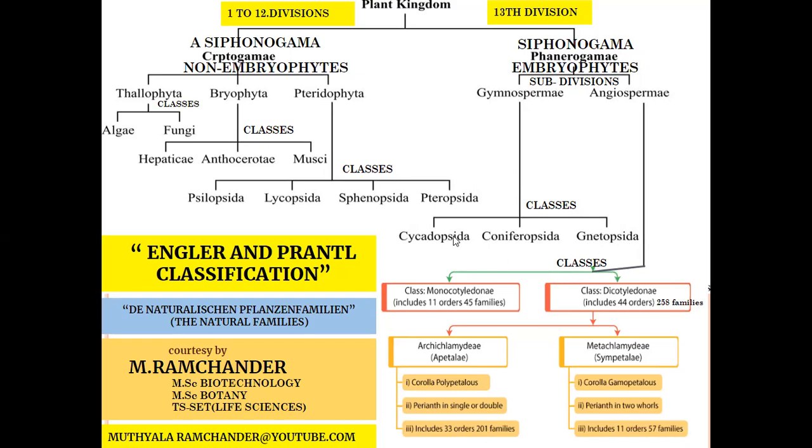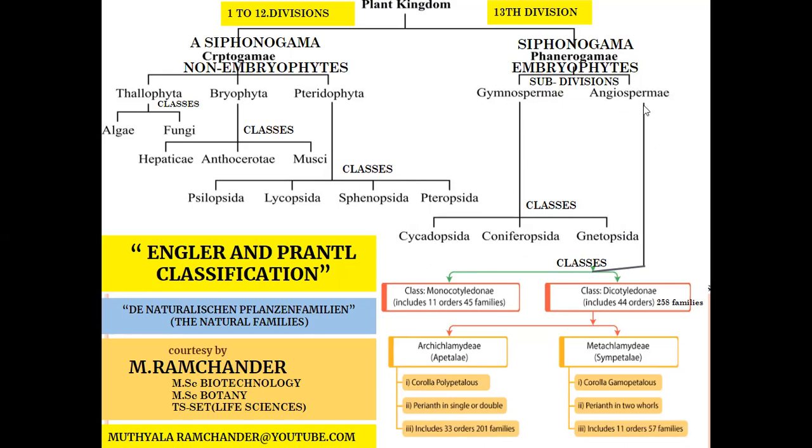Cycadopsida plants are the primitive plants of the Gymnospermae. They look like a palm-like structure of plant body. And in Coniferopsida, a cone-like structure of plant body is present. In Gnetopsida, a normal tree-like structure of plant body is present. The Gnetopsida class is the advanced plants of the gymnosperms. And the next subdivision is Angiospermae.